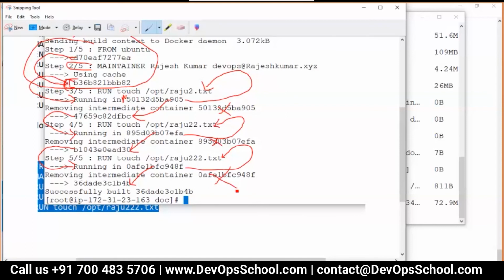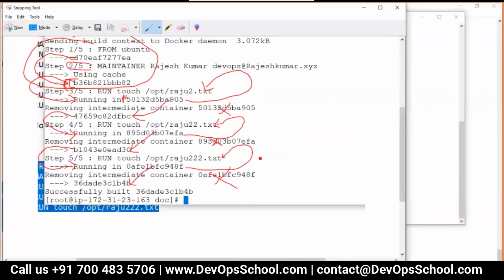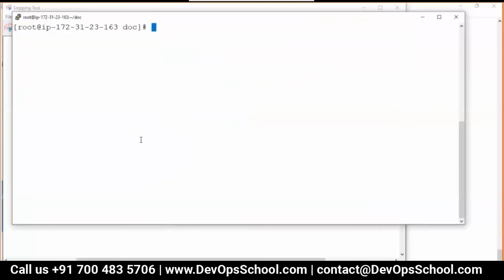Guys? Okay. So now let's prove this. Rajesh, is that the right layer? I mean, the intermediate layer that you are talking about here, is that the right layer? Intermediate containers, actually. Okay. Now, guys, look at this.